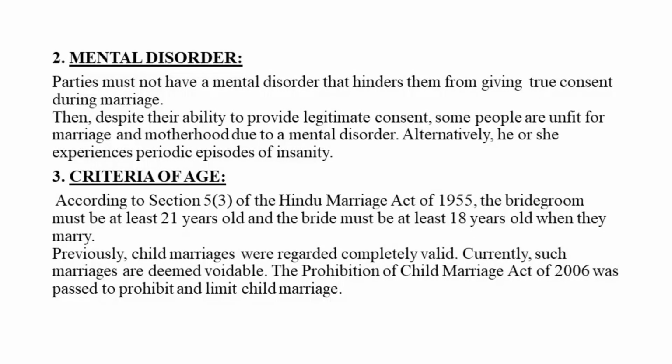The third essential ground for the valid marriage is the criteria of age. I've already stated that the boy should be 21 years of age and the girl should be 18 years of age at the time of marriage. Earlier, Child Marriage Restraint Act was there. Now it has been repealed. It has been taken place by this Prohibition of Child Marriage Act 2006. Now, this age is an essential requirement under it.